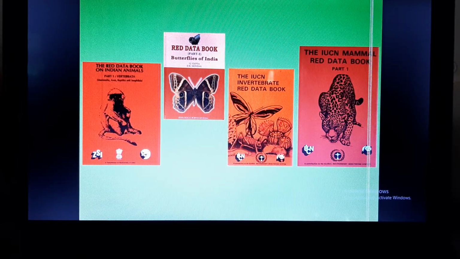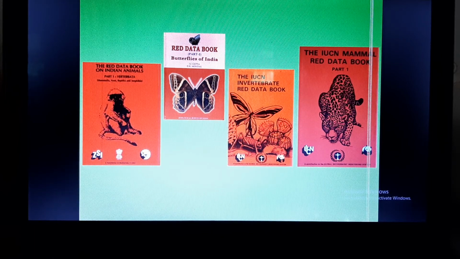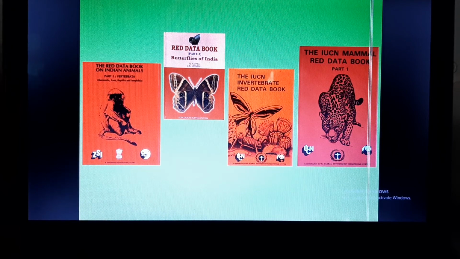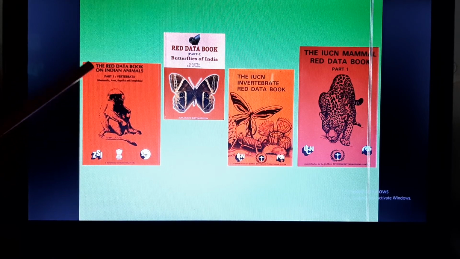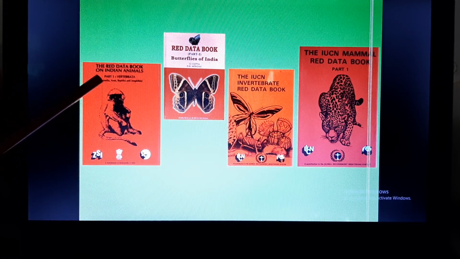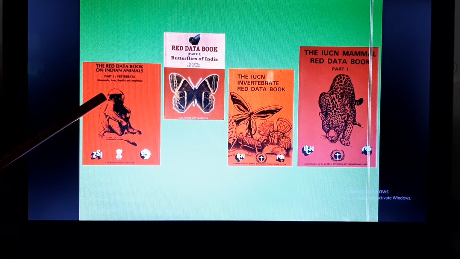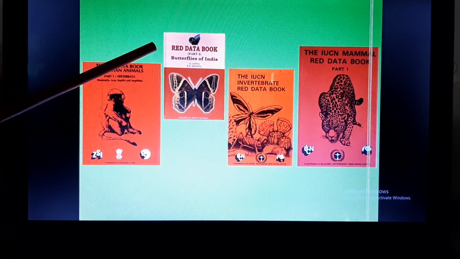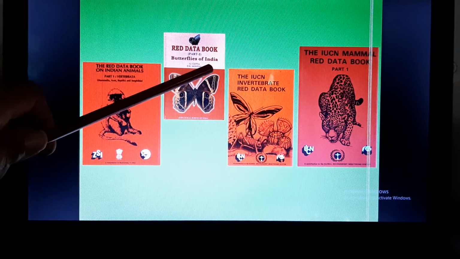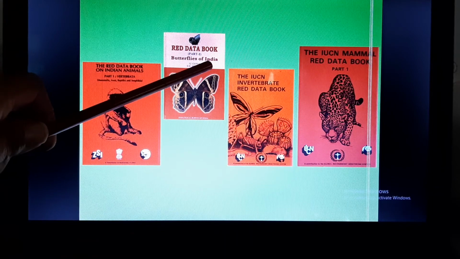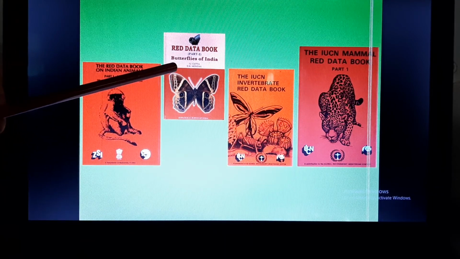Here you can see there are a few books. First one is the Red Data Book of Indian Animals. As I told you, these are different as per the country. So this is the Red Data Book of Indian Animals, and this is part 1 for vertebrates only. Now this is the Red Data Book for butterflies of India. So you can see it is country specific to India and specific to butterflies.